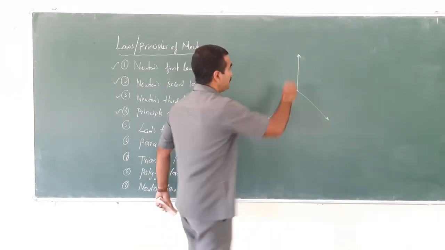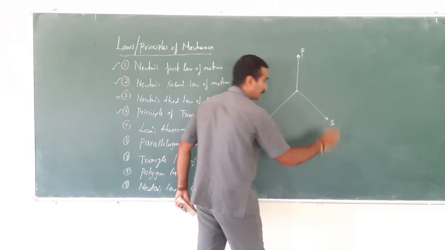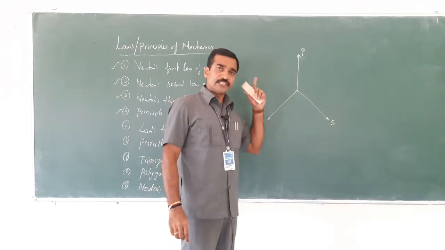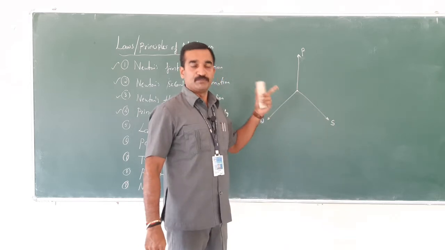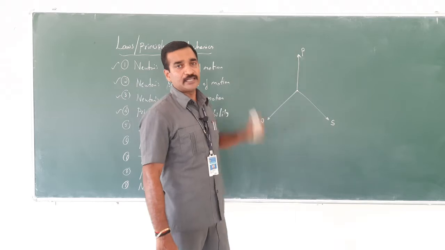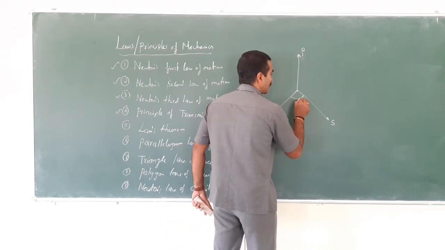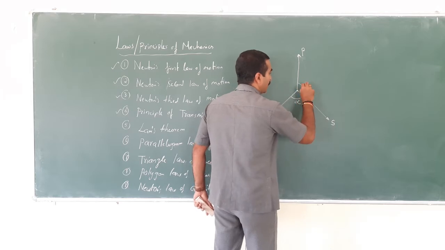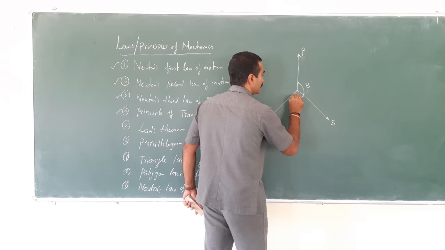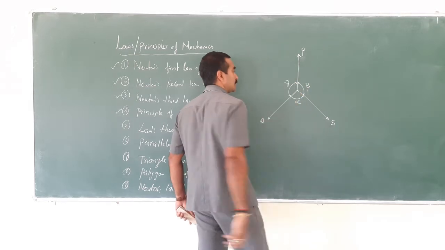Three forces. Let me take this as P, this as Q and this as R. Then each force is directly proportional to the sine of the angle between the other two forces. Take this angle as alpha, this angle as beta and this angle as gamma.